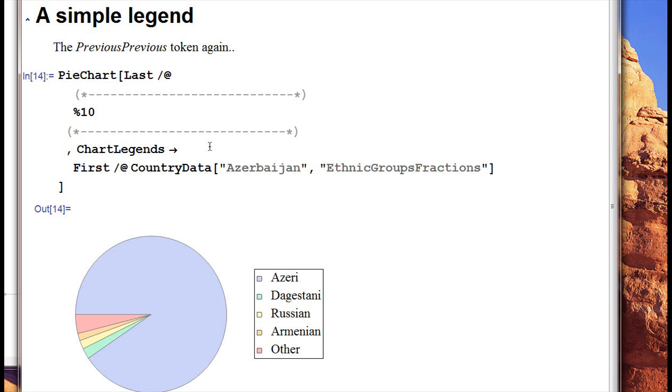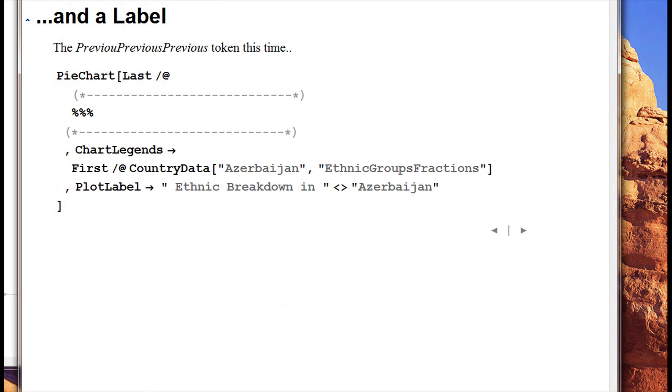And so now we have a nice legend that tells us the various types. So we're pretty close to getting what we need. And then we'll add a label. Again, I'll go back to %10. I don't know what % is right now.